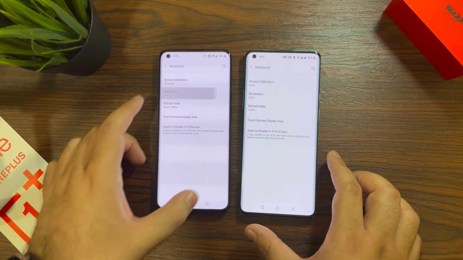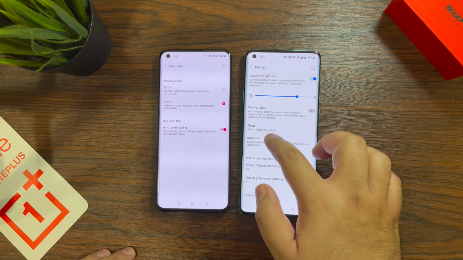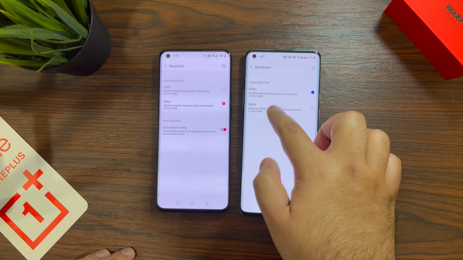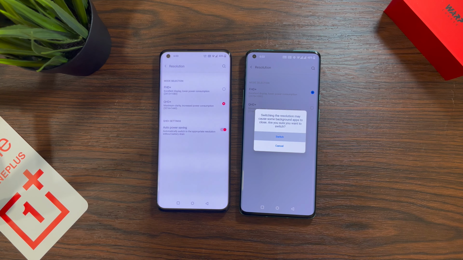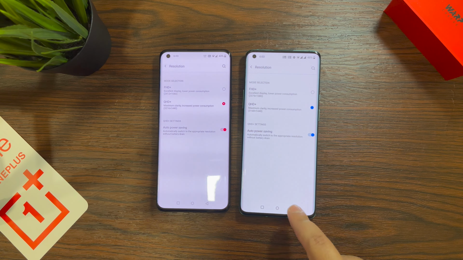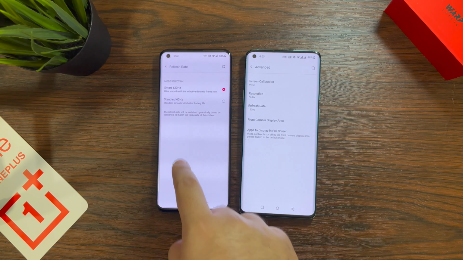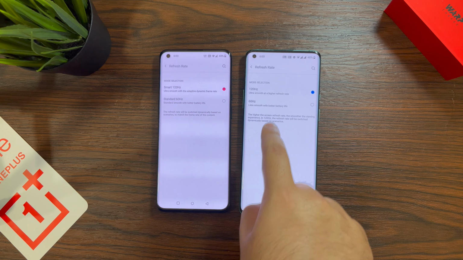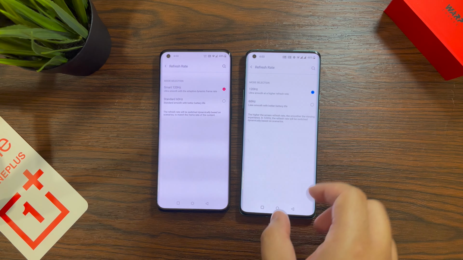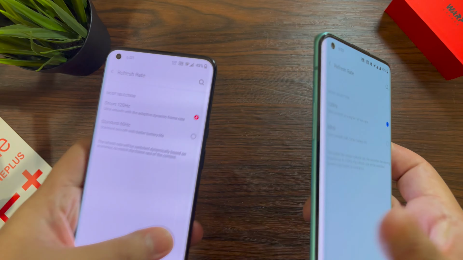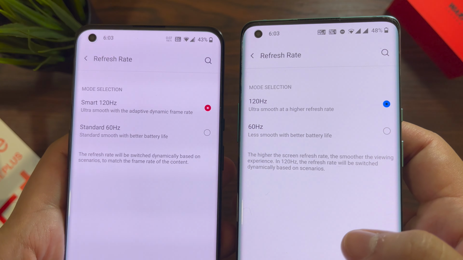So basically you're looking at 360 Hz or more on the OnePlus 9 Pro and 240 Hz on the OnePlus 8 Pro. Though you will not see too many differences with respect to day-to-day applications, because the 360 Hz on the OnePlus 9 Pro only comes in handy when you are playing games.